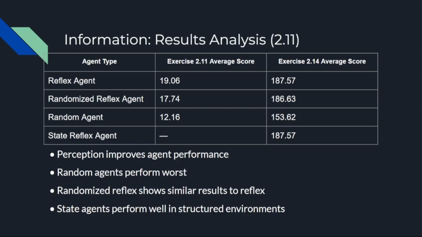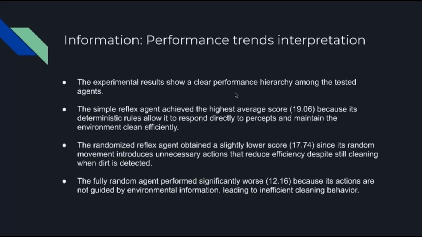In exercise 2.14, the environment was expanded to a large grid where the geographic boundaries and their configuration were initially unknown. The agent could move in four directions instead of two, making the exploration more complex. Despite the increased complexity, agents that rely on perceived information still achieve high performance, while the purely random agents continue to perform significantly worse. Experimental results show a clear performance hierarchy among the tested agents.